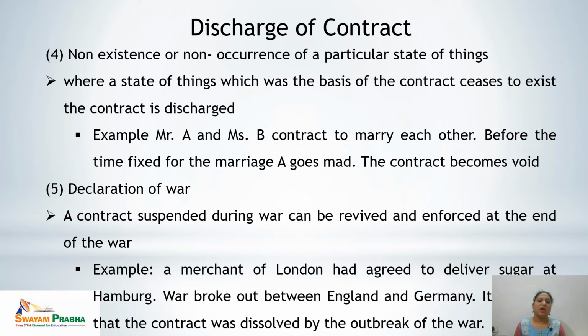See the example. A merchant of London had agreed to deliver sugar at Hamburg. War broke out between England and Germany. So it was held that the contract was dissolved by the outbreak of the war. So as I already said, there can be two remedies available. Either the contract can be suspended during the war, and second, it can be revived and enforced once the war is over.